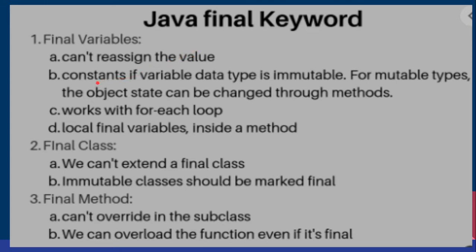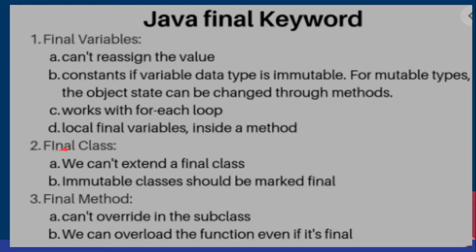It will become a constant if the variable data type is immutable. For mutable types, what is mutable is changeable, the object state can be changed through methods. It works with the for each loop. Local final variables inside a method: here we can define local final variables inside a method.